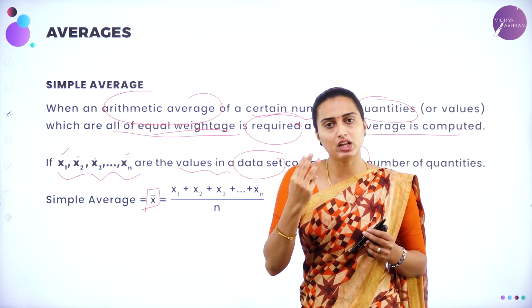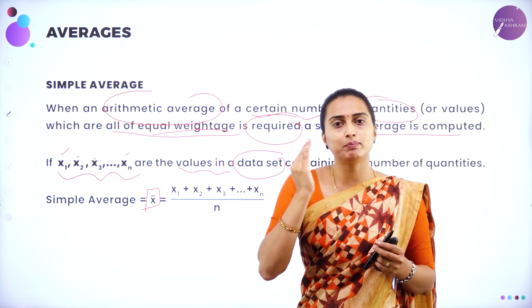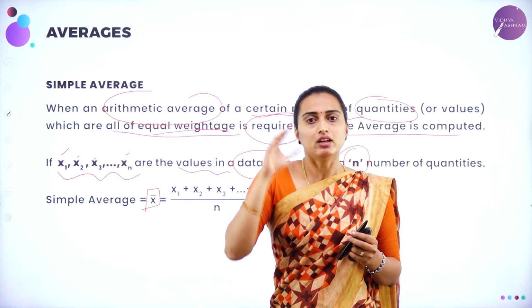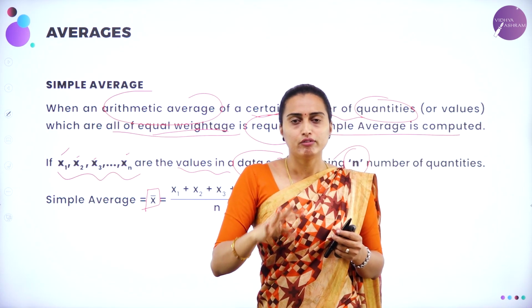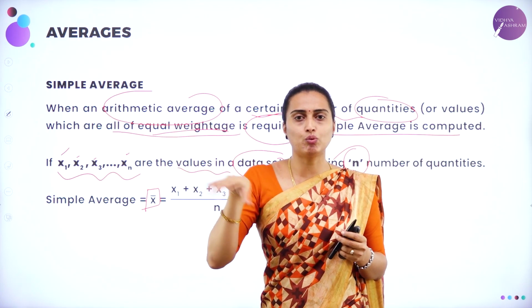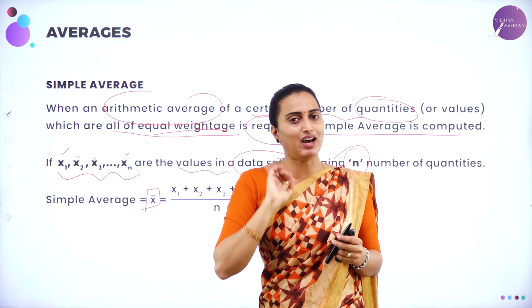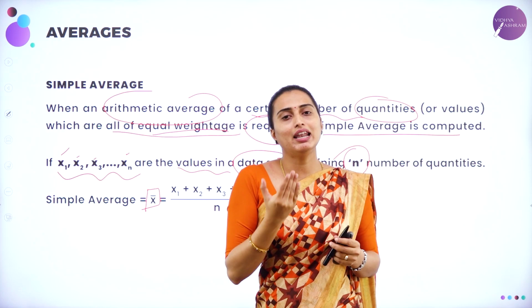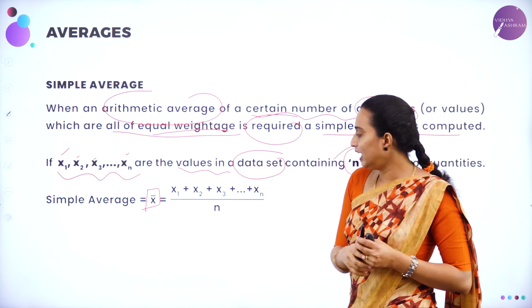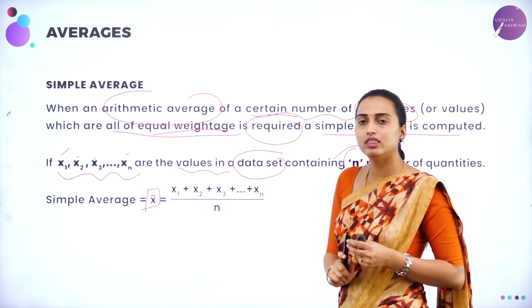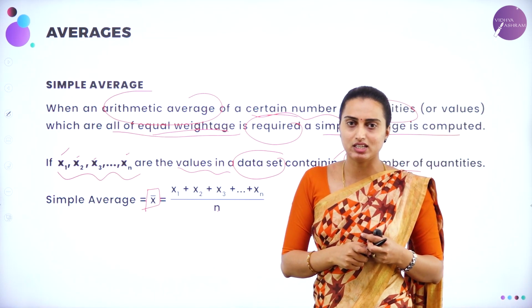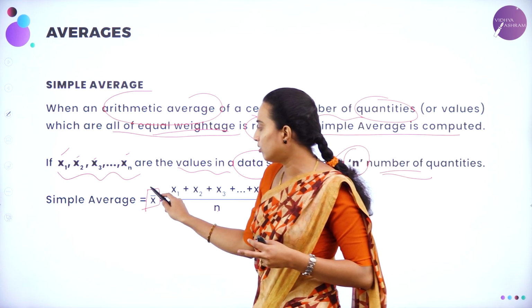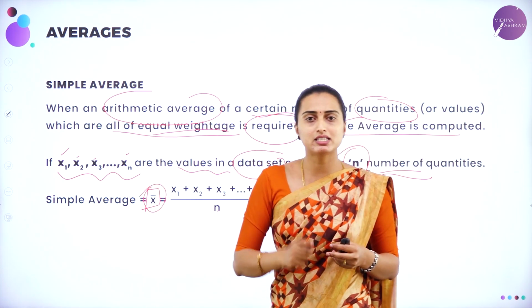If there are only 3 data values, x1 plus x2 plus x3 divided by the total number of values. Similarly for 4 values. In general, till xn, divided by the number of quantities in that data set. So the simple average is denoted by x bar.